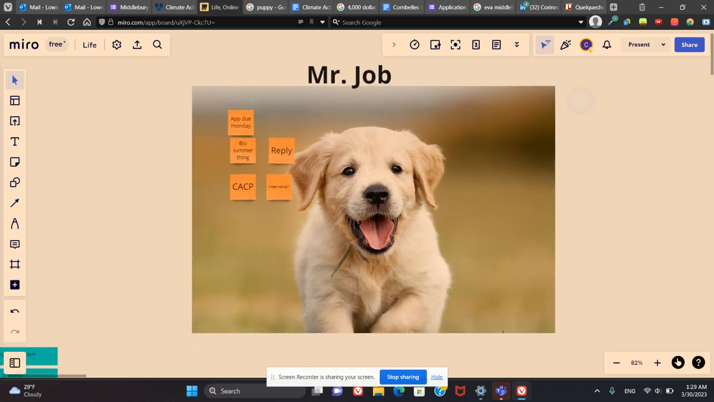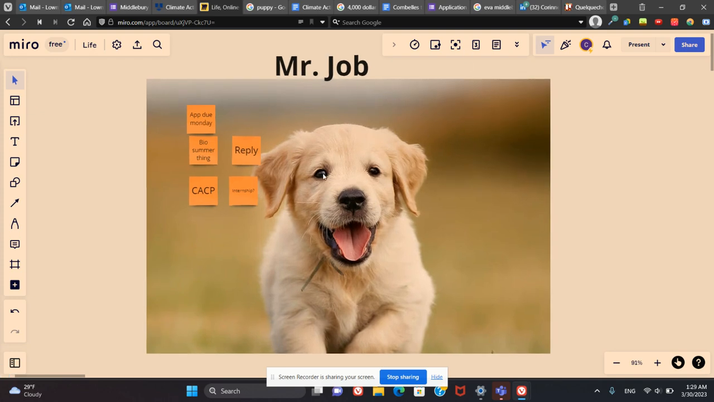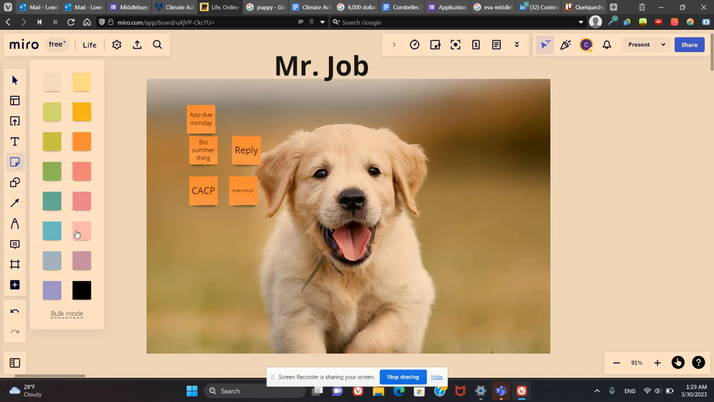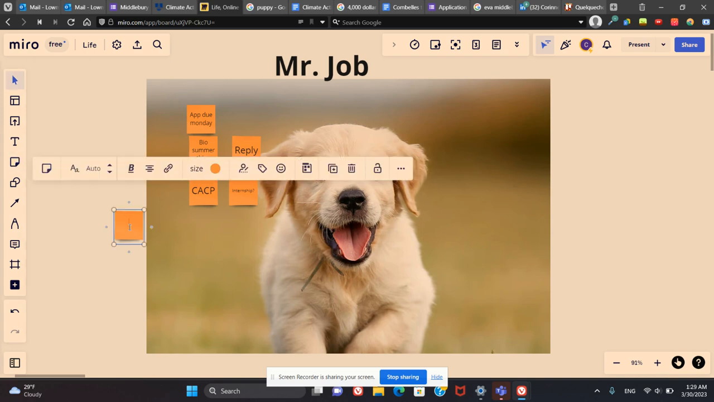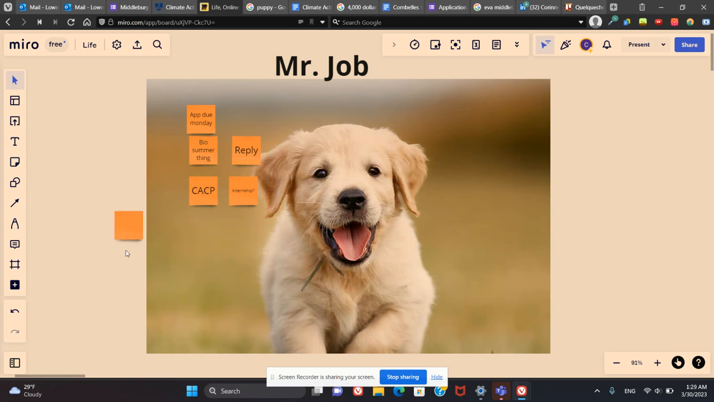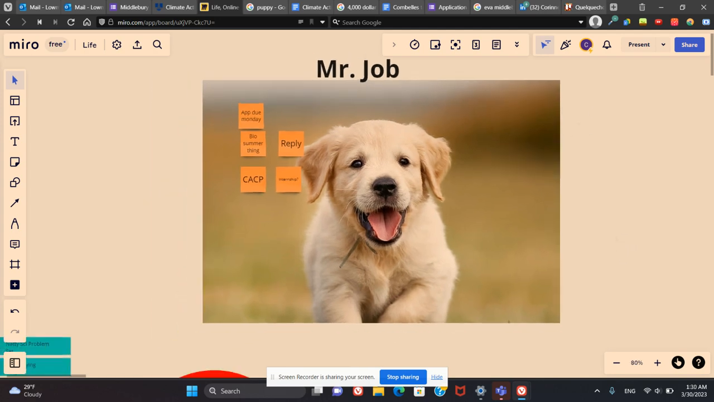So this is Mr. Job. I just created Mr. Job. He's a puppy. And my favorite functionality of Miro is the sticky notes, because they're so easy. You can just either click to do one and then you can type, or you can just do Control N to create one. But they're just such a simple, easy way of organizing thoughts and organizing ideas.